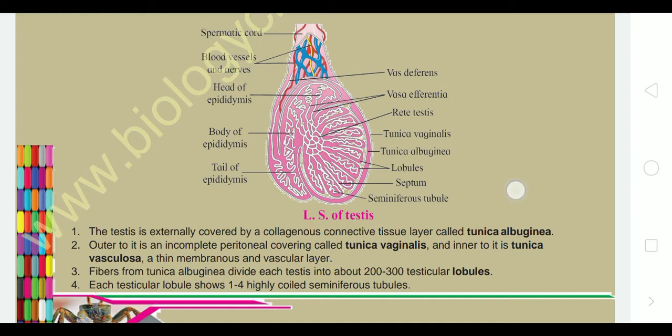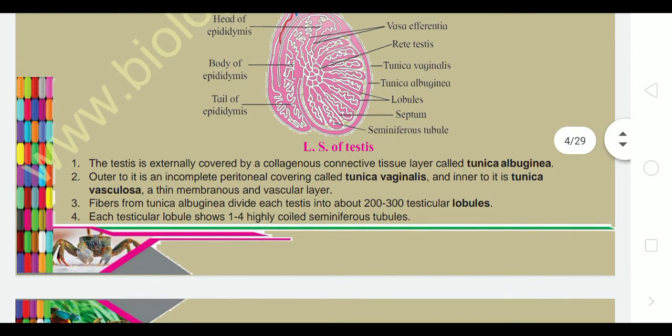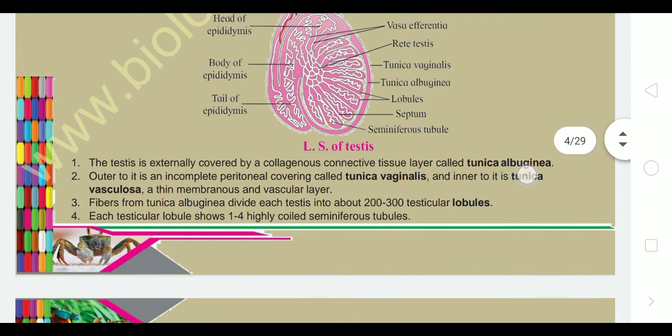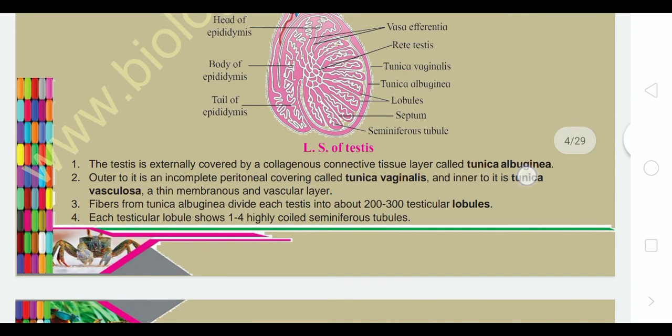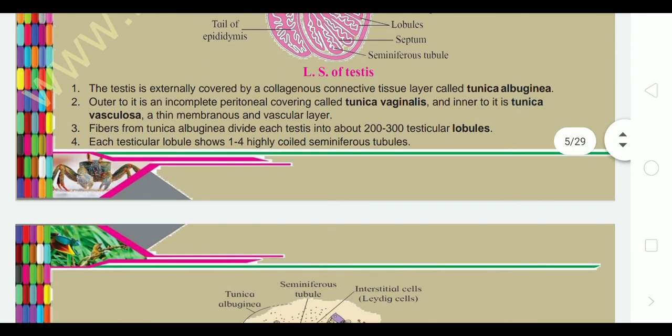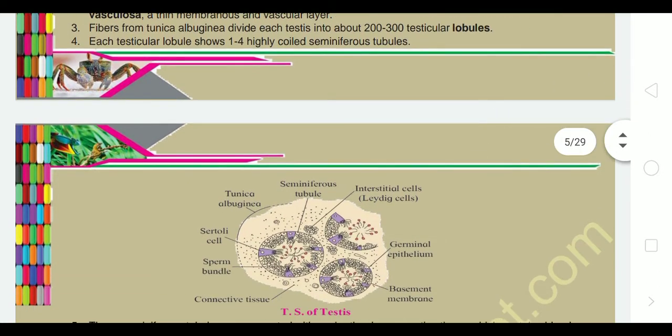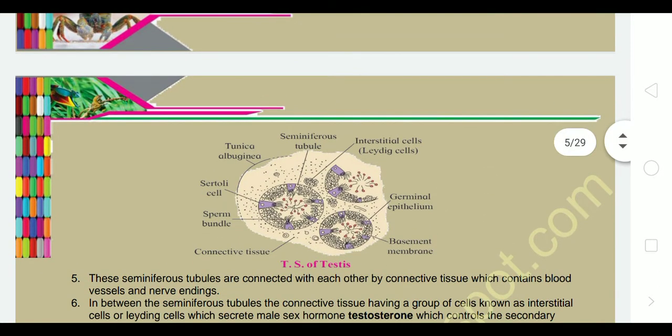Fibers from the tunica albuginea divide the testes into about 200 to 300 testicular lobules, and these lobules are actually responsible for the storage of sperm. Each testicular lobule shows 1 to 4 highly coiled seminiferous tubules. Here is the TS of the testis diagram in detail.